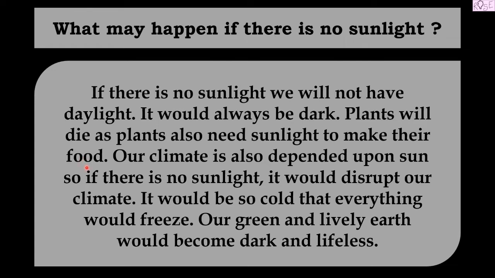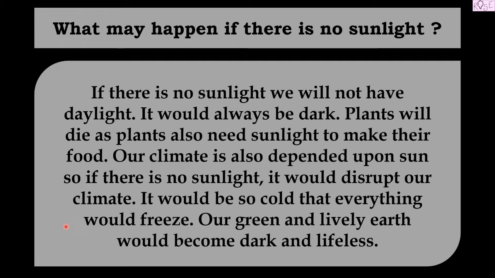Another thing that would happen is our climate is also dependent upon sun. Okay, so our weather, our climate is also dependent upon sun. So if there is no sunlight, it would disrupt our climate. It would be so cold that everything would freeze. It would be so cold because the sun gives us heat, right?